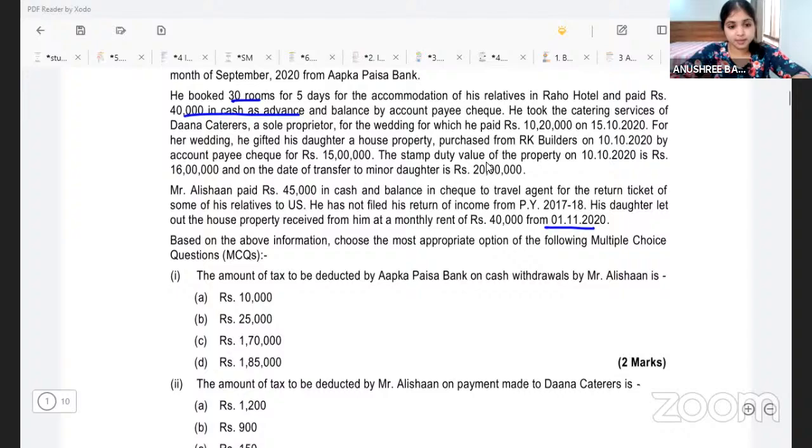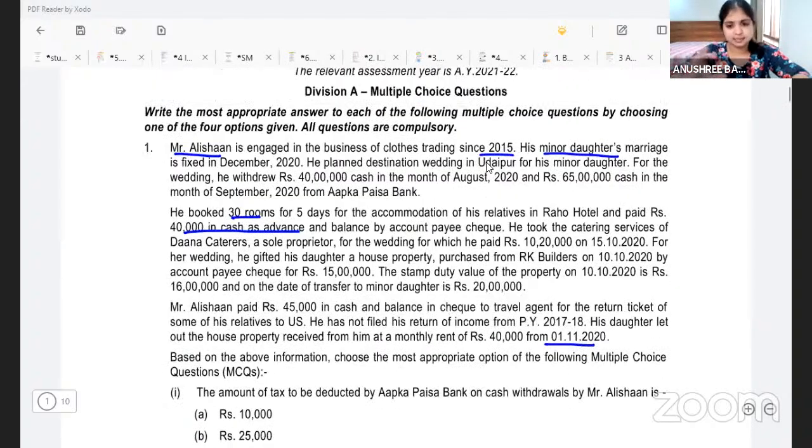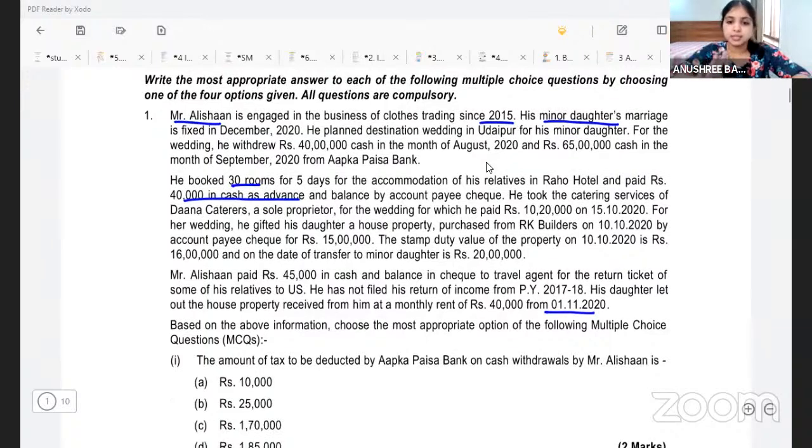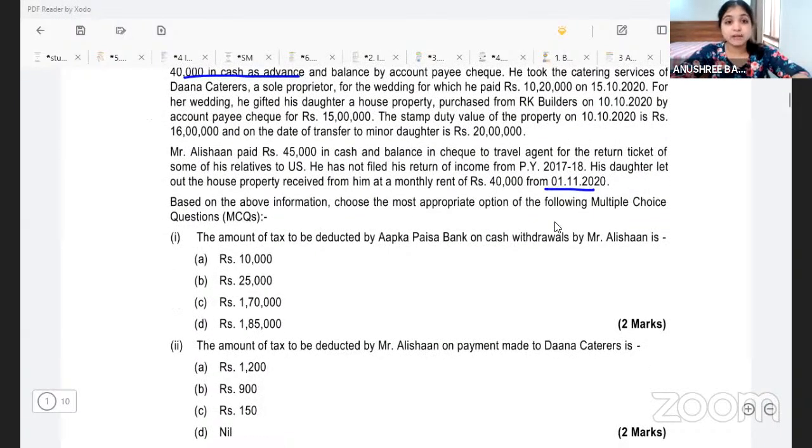First of all, before we go to the question, let us discuss the story, what exactly has happened over here. In this story, my assessee, Mr. Alishan, is getting his minor daughter married. For that, number one, he's withdrawing cash. Number two, he's paying for accommodation of guests at a hotel. Number three, he's paying for catering services. Number four, he's gifting a house property to his daughter as a marriage gift. And then he's also making payment towards travel of his relatives. The house which the assessee gifted to his daughter, the daughter has later given on rent of 40,000. This is what the question says.